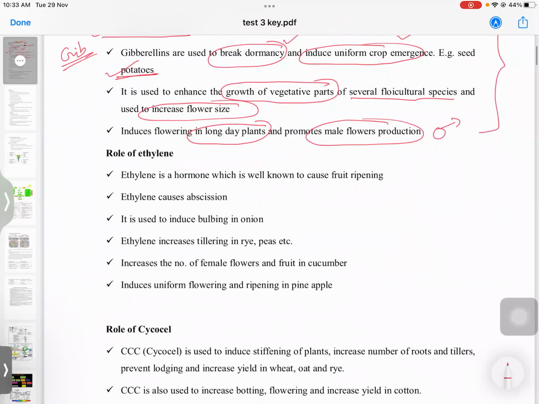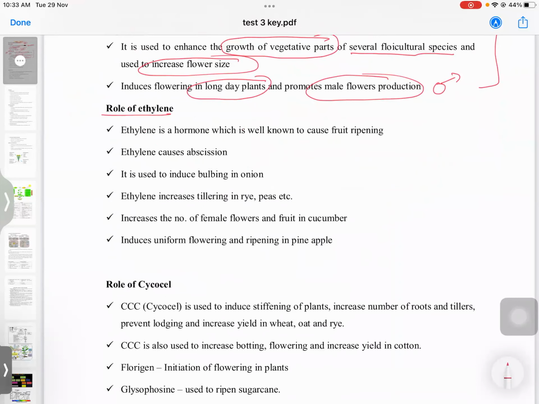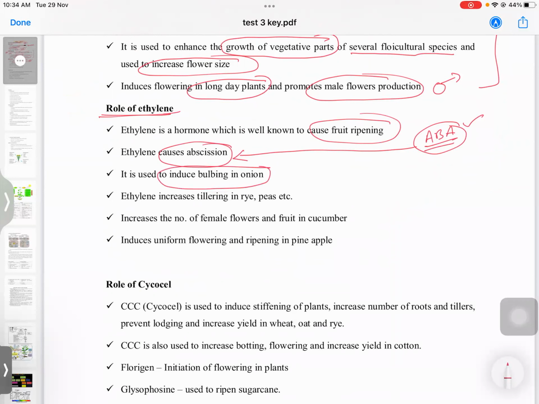In general. Next, if you see the role of ethylene, ethylene is a hormone known for fruit ripening and it causes abscission like ABA. This is also involved in abscission, abscisic acid. It also induces bulbing in onion, and ethylene plays a key role in tillering in rye and peas.